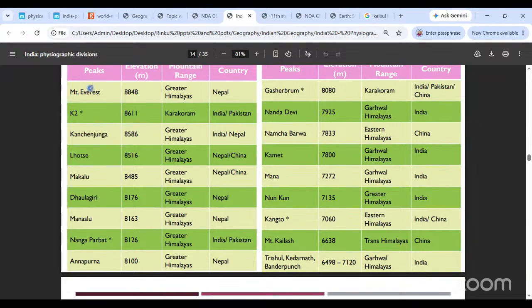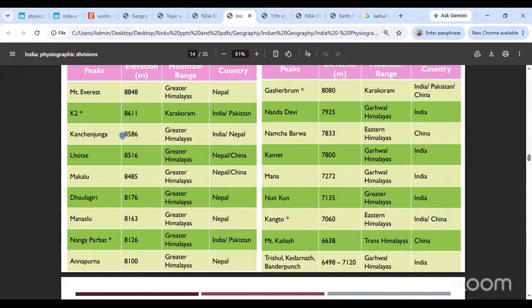Mount Everest is generally considered as the highest peak ever that lies in Greater Himalayas. Okay, the other peaks that lie in Greater Himalayas are Kanchenjunga, Lhotse, Makalu, Dhaulagiri, Manaslu, Nanga Parbat, Annapurna. Okay, Karakoram: K2, Gasherbrum and Broad Peak all lie in Karakoram. Now ideally we should consider K2, but that is POK region, so we do not consider that the tallest peak. That is contested, right? Kanchenjunga is shared between India and Nepal. Even though ideally, अगर आपको पूछा जाए which is India's tallest peak, you should ideally go with Kanchenjunga. Okay, even though it is shared between India and Nepal.